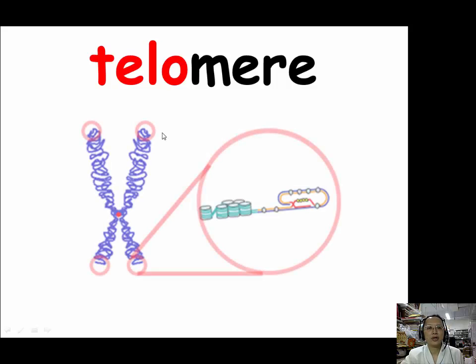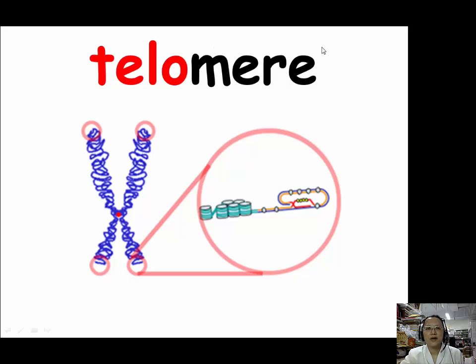When we want to describe something that's at the end of something, or it is the end of something, we have two prefixes, telo, T-E-L-O, and teleo, T-E-L-E-O. Let's see our example for telo. Our example for telo is telomere. Telomere is located on both ends of the eukaryotic chromosome, consisting of many repeats, and it forms a structure like this.